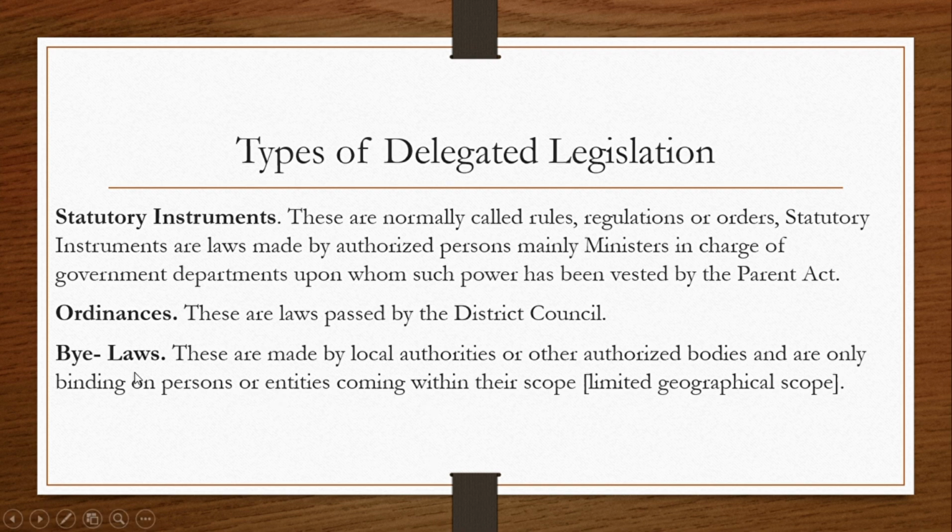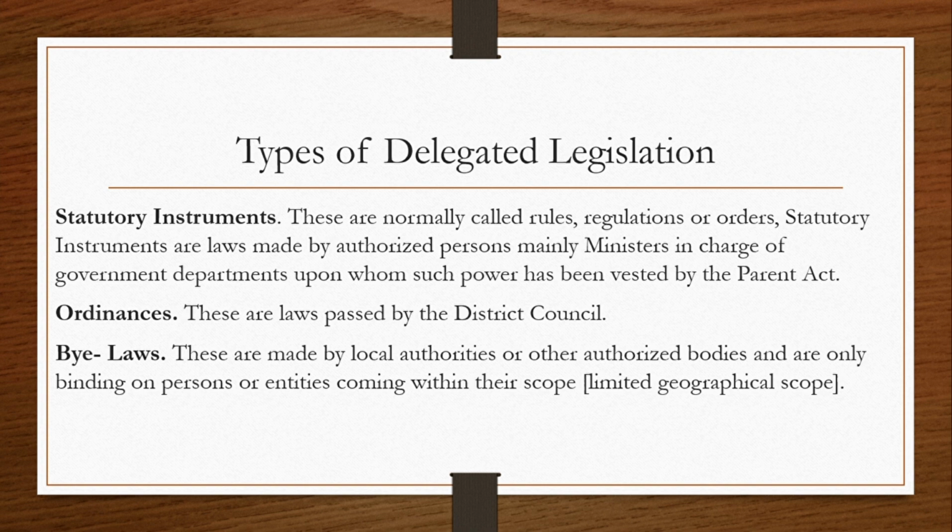Then the third one we have is bylaws. Bylaws, these are made by local authorities or other authorized bodies, and they are only binding on persons or entities coming within their scope or within that geographical area.